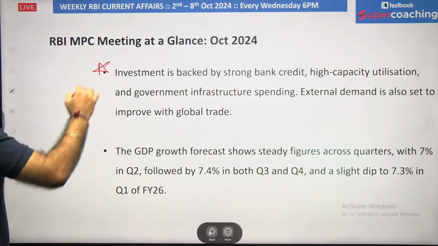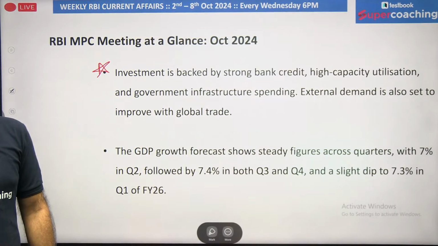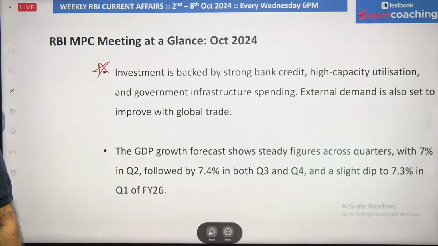So as per the current scenario, even if we are not increasing the rates, or even if we are not decreasing the rates, in that situation also we are in a perfect situation where the money demand will increase, and due to the increase in money demand, we will be witnessing an increase in inflation rates.